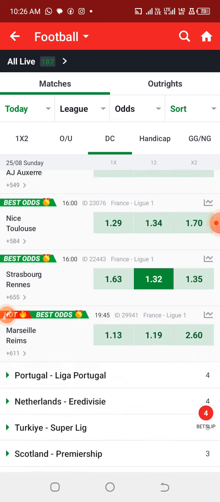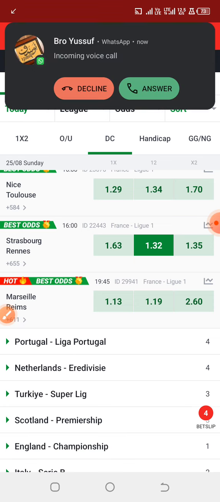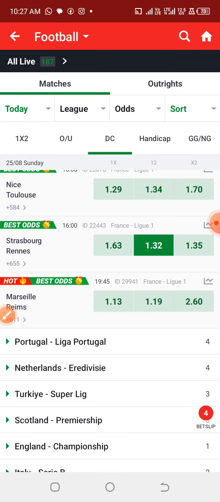Alright, prediction for this one is the home team to win this particular game or draw. Even though in the last meeting between these two teams, I think Marseille, the home team, lost with a goal difference of just one goal.